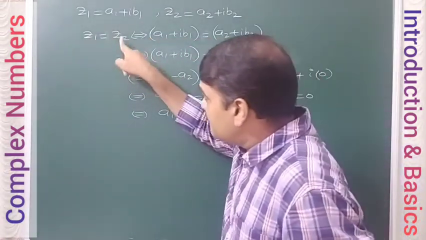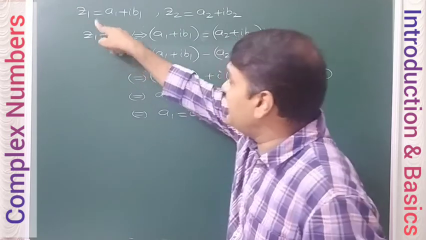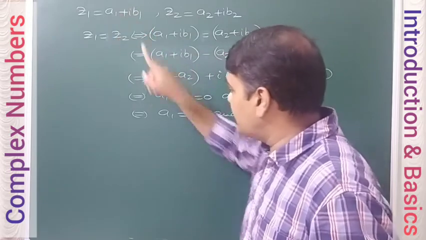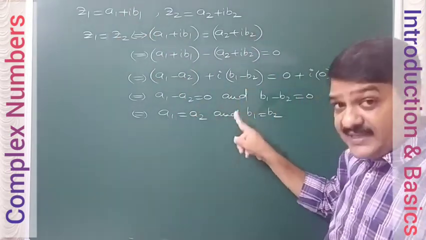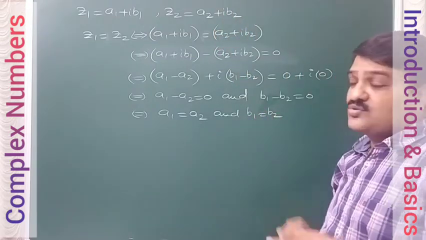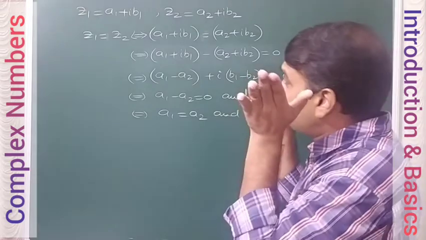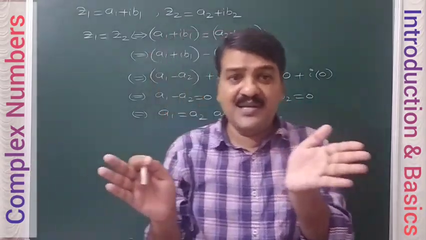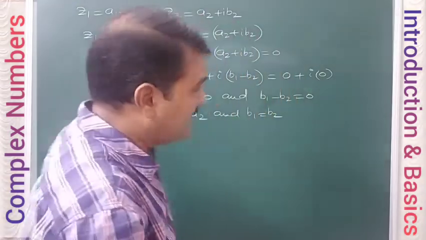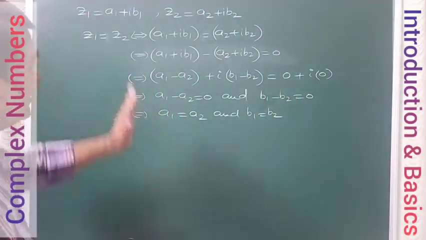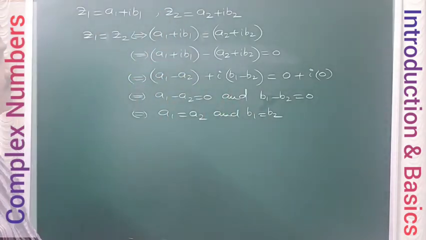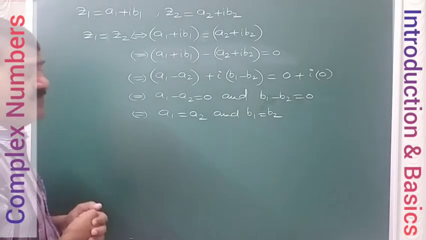So Z1 can be equal to Z2 only when their real parts are equal and their imaginary parts are equal. Two complex numbers are equal means their real parts must be equal separately and their imaginary parts also must be equal separately. So this is about equality of complex numbers.